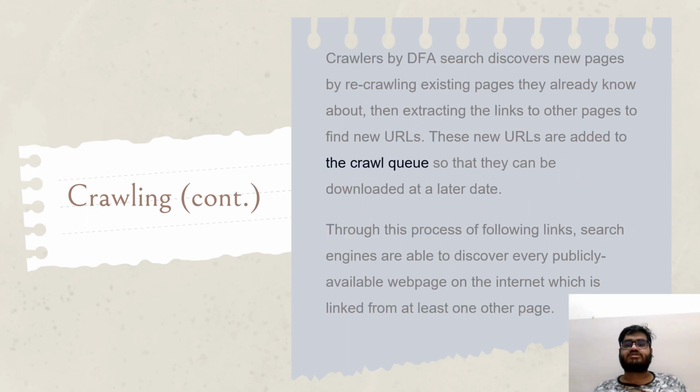Crawlers using DFA search discover new pages by re-crawling existing pages they already know about, then extracting the links to other pages to find new URLs. These new URLs are added to the crawl queue so that they can be downloaded at a later date. This crawl queue represents the first in first out algorithm. Through this process of following links, search engines are able to discover every publicly available web page on the internet which is linked from at least one other page.